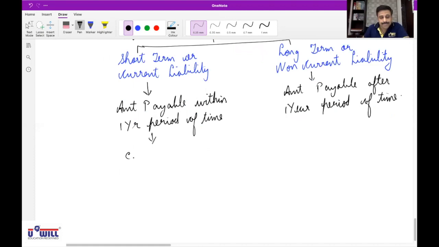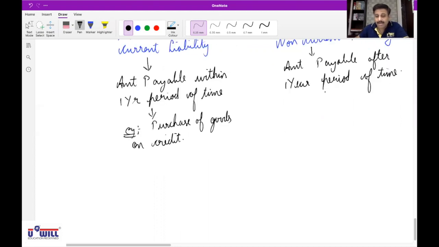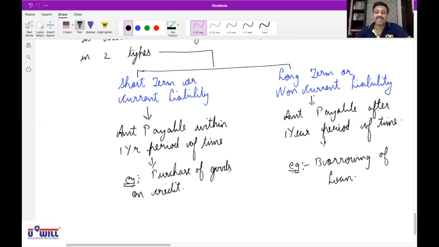Example: purchase of goods on credit. Because if you buy the goods, then the credit period will be maximum how many days or months or weeks? Few days or few months or few weeks only. But here, borrowing of loan. If you borrow a loan, then that is for a long period of time. So that is a non-current liability. Is the term liability clear to everyone?